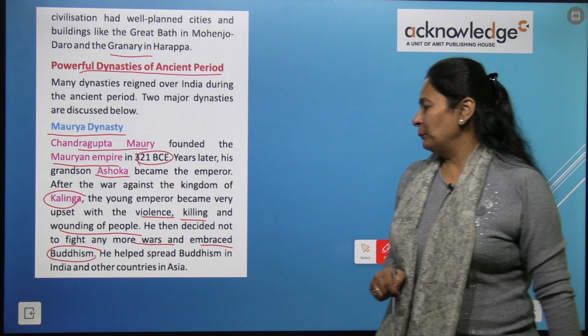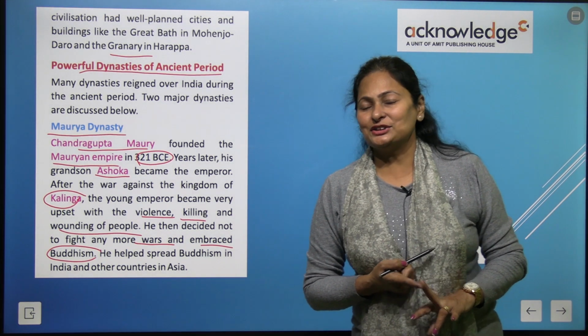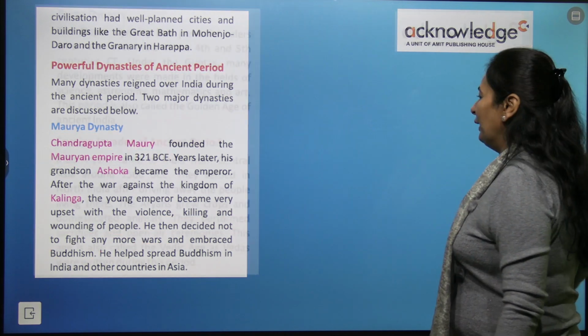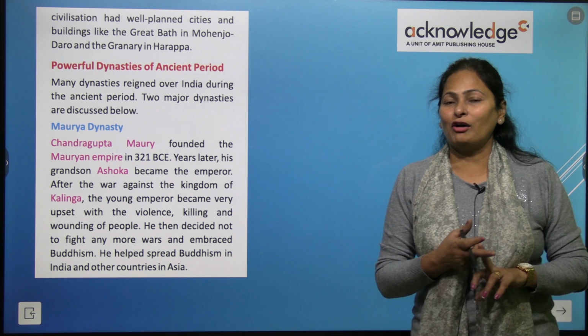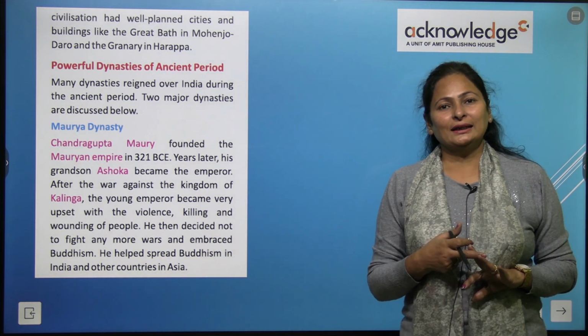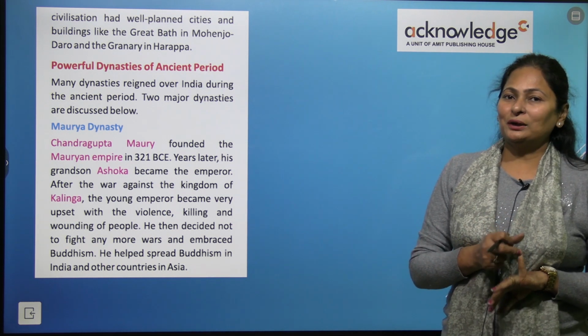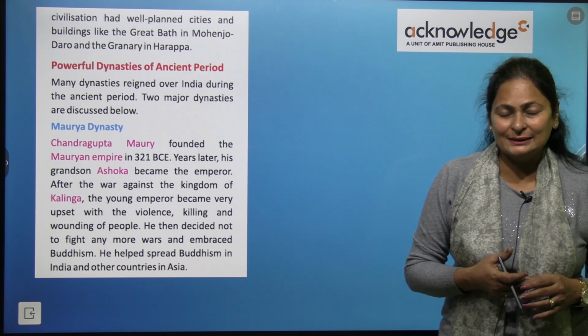He helped spread Buddhism in India and in other countries, right? So, we are talking about what? The Mauryan dynasty. Who was the founder? Chandragupta Maurya was the founder of Mauryan dynasty, right? And Ashoka, the great emperor, was Chandragupta Maurya's grandson.